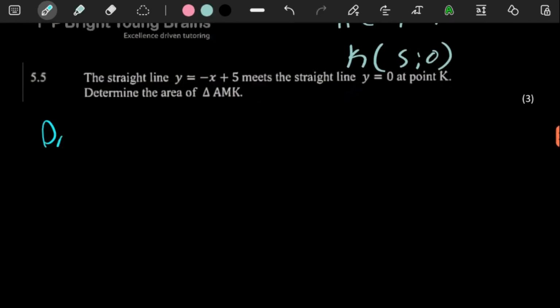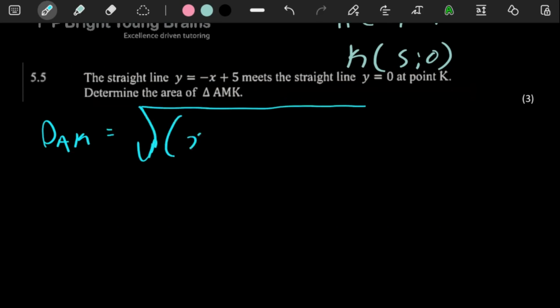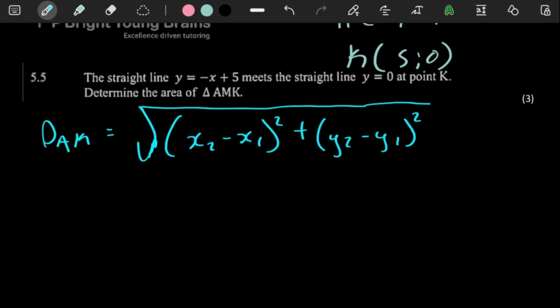So the distance of AK, as we said, is the square root of (x2 minus x1) squared plus (y2 minus y1) squared, and these two coordinates are what we're using.